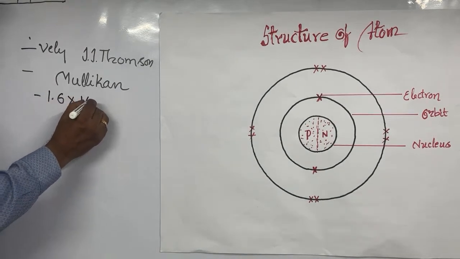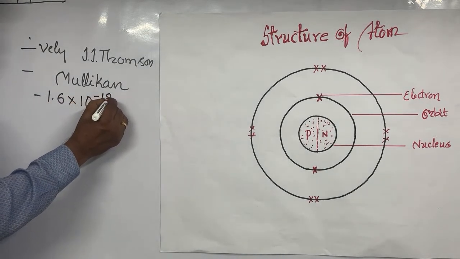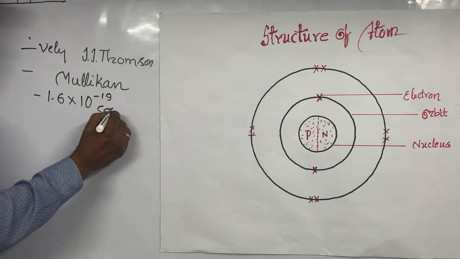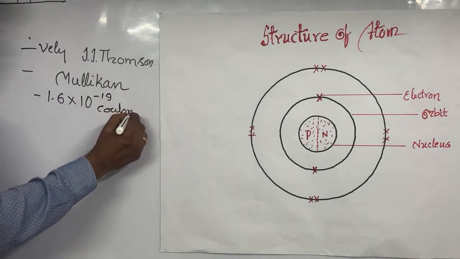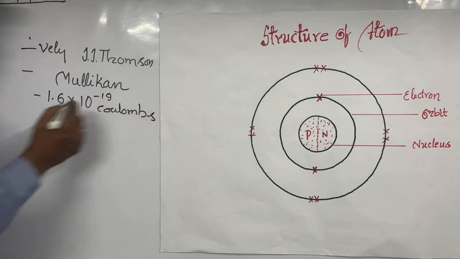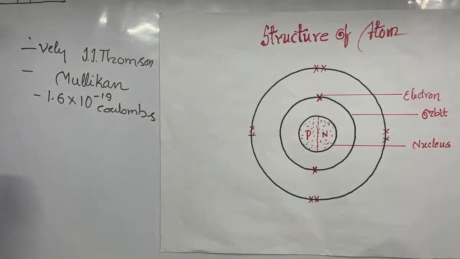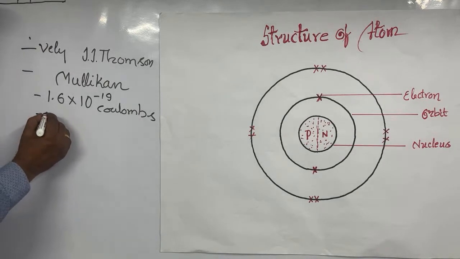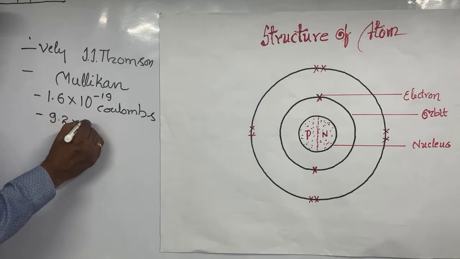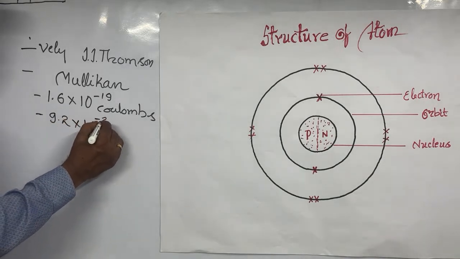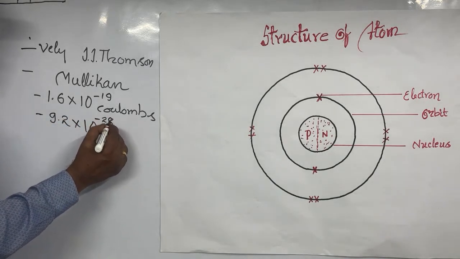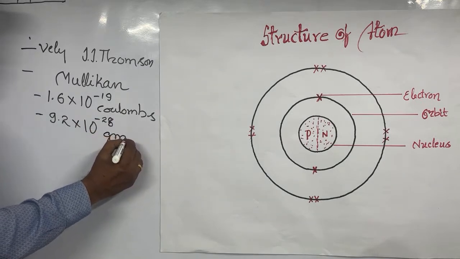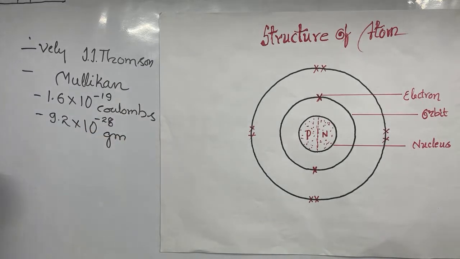1.6 into 10 to the power of minus 19 coulombs. Charge is measured in the units of coulombs. This is the charge of the electron. And next, the mass of the electron is 9.1 into 10 to the power of minus 28 grams. This is the mass of the electron.